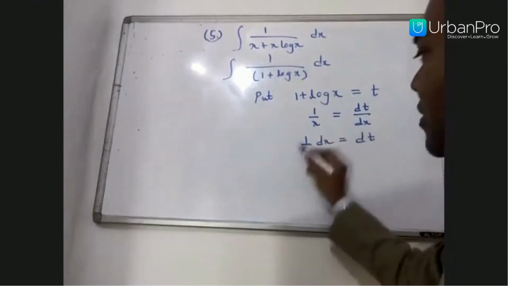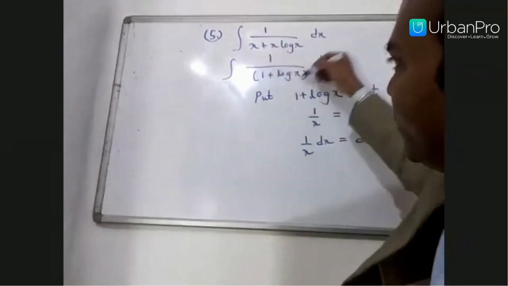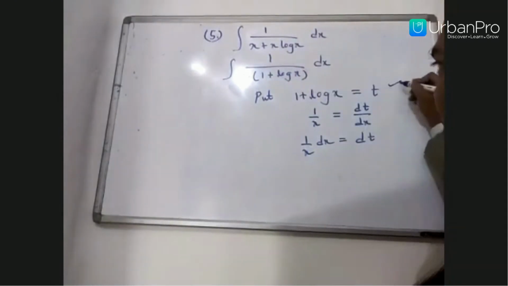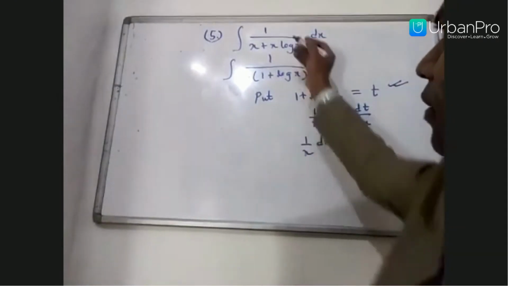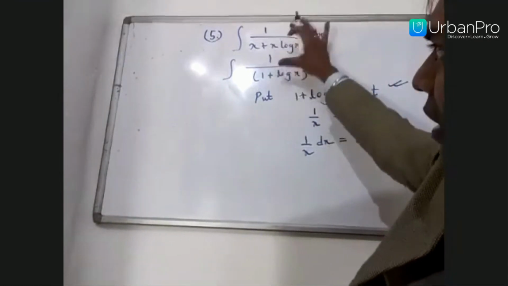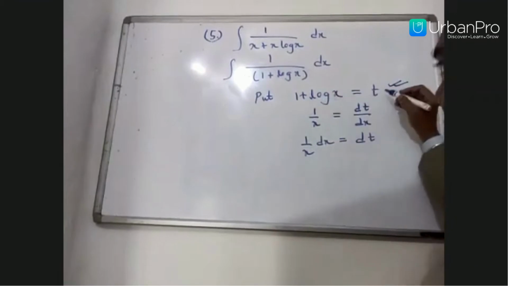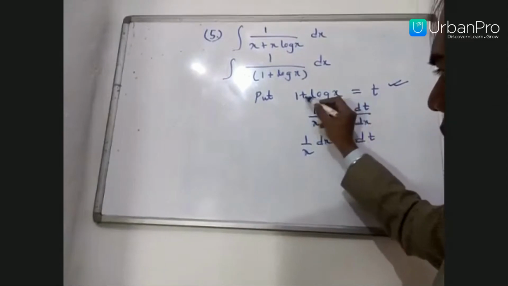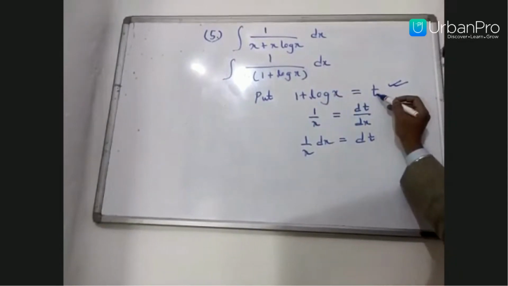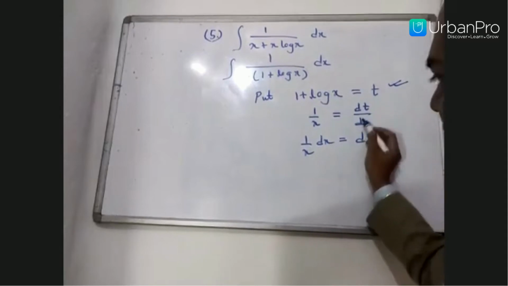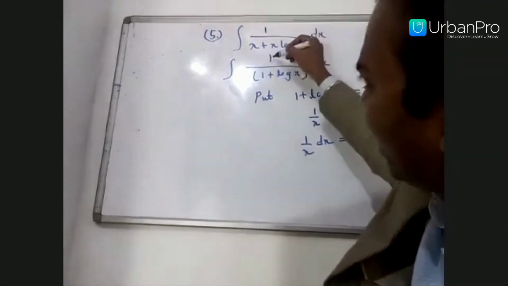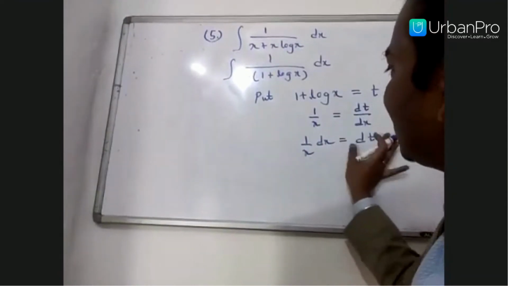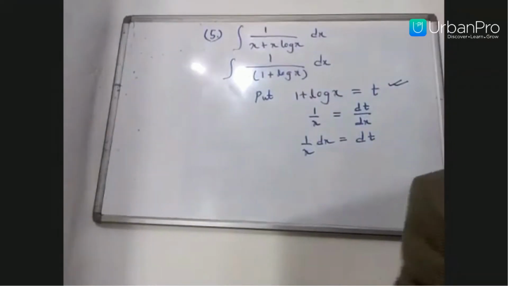Why am I taking it in this way? Because we have to change the function which they have given into a new variable, that is t, because we are going to make it an easy function. So 1 plus log x, I am taking as t, so that is the new variable. The differentiation of 1 plus log x is 1 by x. Differentiation of t with respect to x is dt by dx. So this dx I am taking 1 by x dx as dt, because we have here 1 by x dx. So now we can substitute this 1 by x dx equal to dt in the given integral.